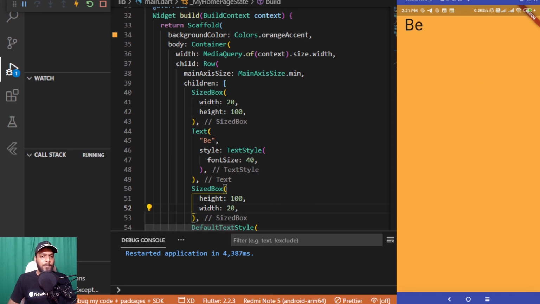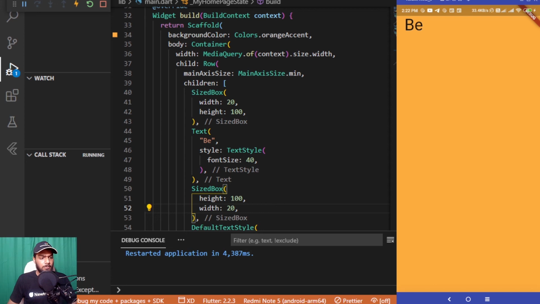Now as I was telling you that this animated text kit is not only limited to these 2 styles, there are other styles as well. So if you want the text which you want to display to be in the fade mode, or if you want the text to be displayed in some other styles, the text to scale automatically, the text to be colorized, the text should be in the form of a liquify, like water should be flowing inside the text, a wavy form. So you can implement all of those things by visiting the package library. Let me show you that as well.